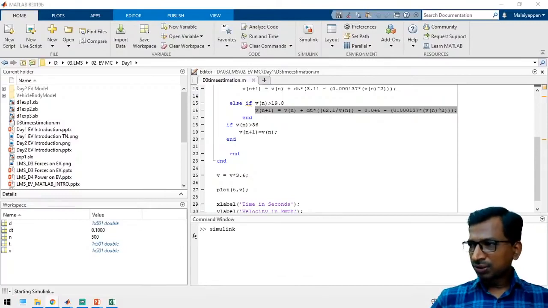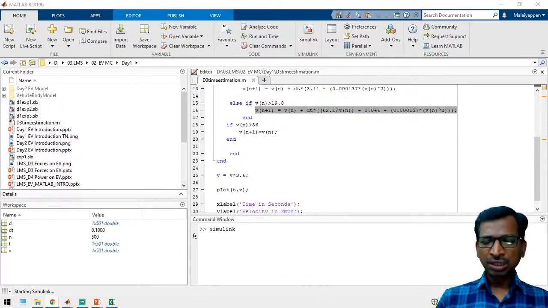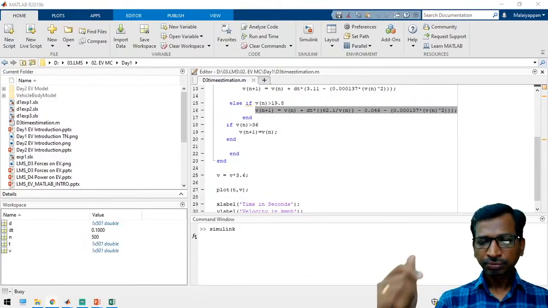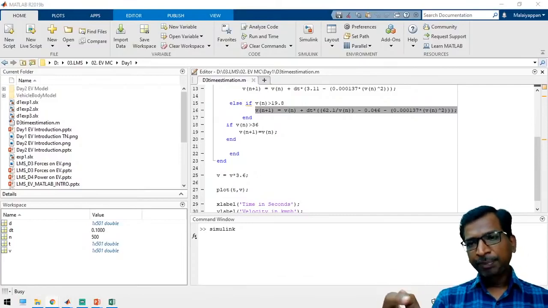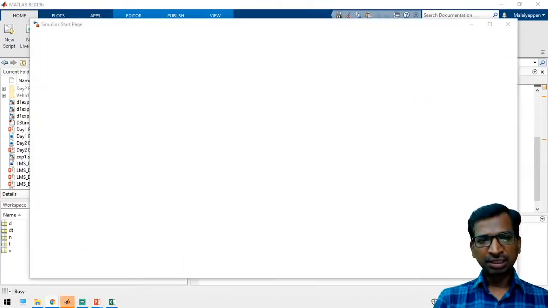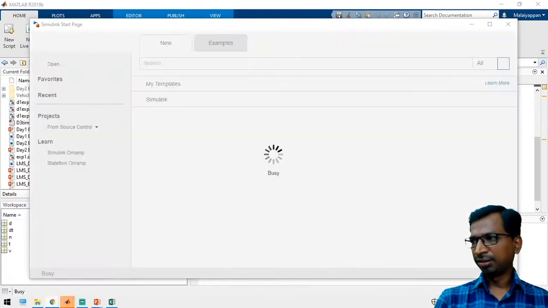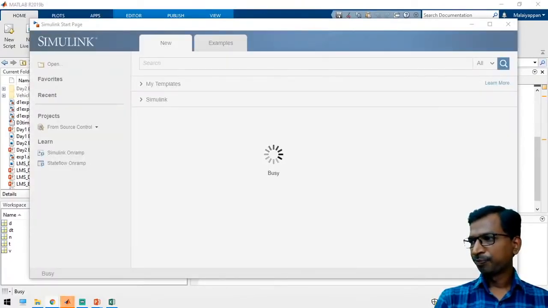MATLAB 2013 is a very old version, so a lot of options will not be available. Better to keep any of the latest versions, that will always be sufficient.